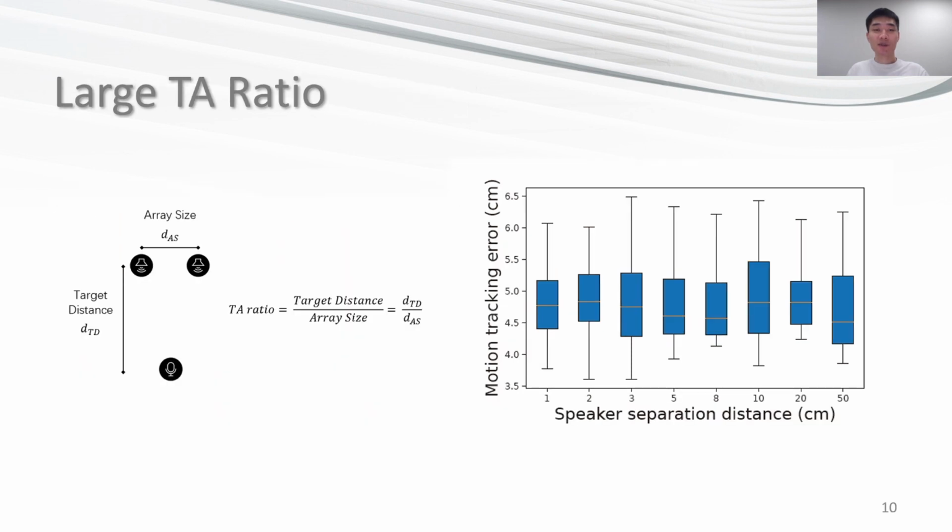By using angle-based motion tracking, we greatly reduce array size and improve TA ratio. The speaker separation distance can reach even 1 centimeter. The TA ratio is more than 100, which is much larger than traditional distance-based motion tracking systems.